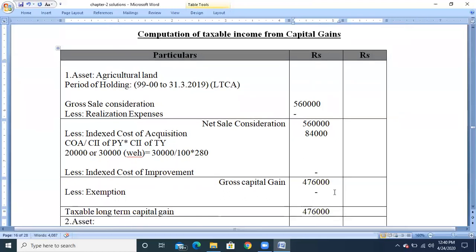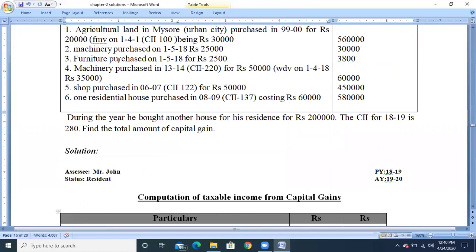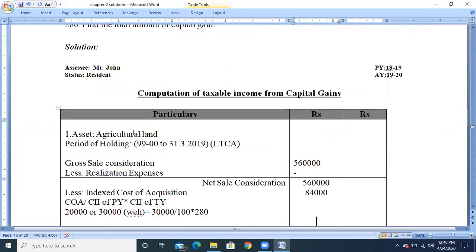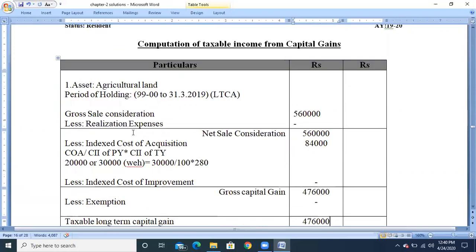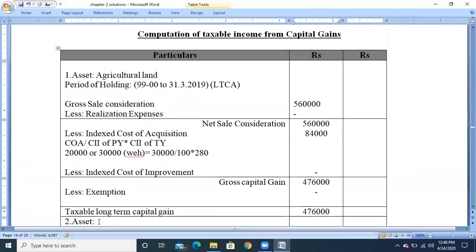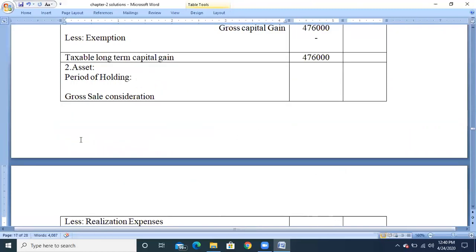So next we'll go with the second asset. The second asset is machinery. Take the asset as machinery, and machinery is a depreciable asset, and it will always be treated as a short-term capital asset.